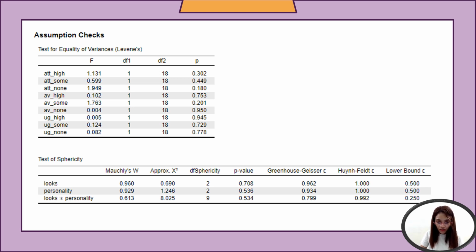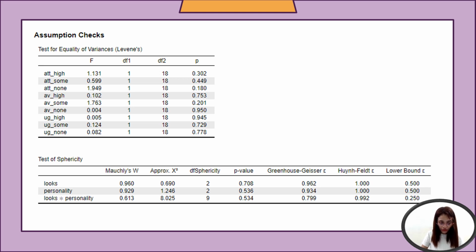For the looks, you have 0.708. So the assumption of sphericity is also not violated for the factor looks. And for the interaction of looks and personality, the p-value is still greater than 0.05. So the assumption of sphericity is also not violated for the interaction.